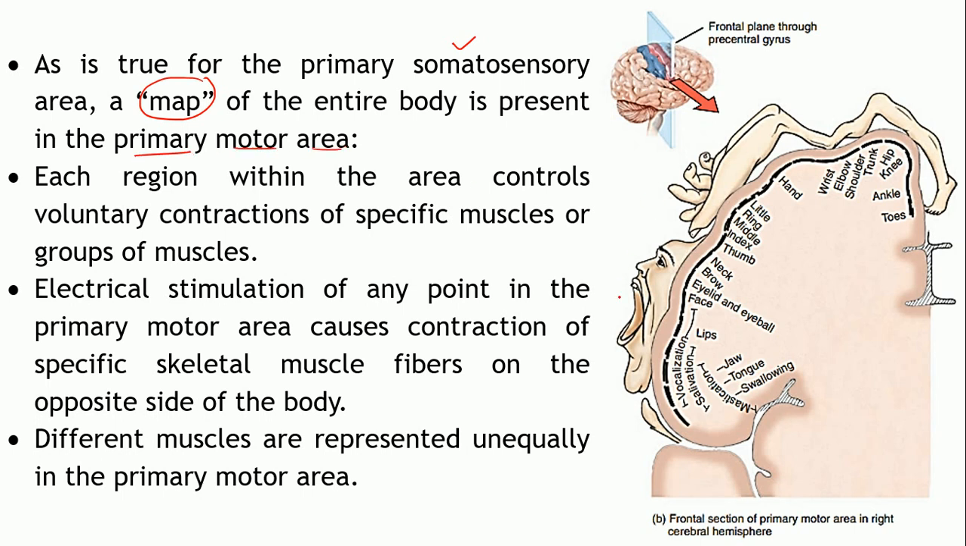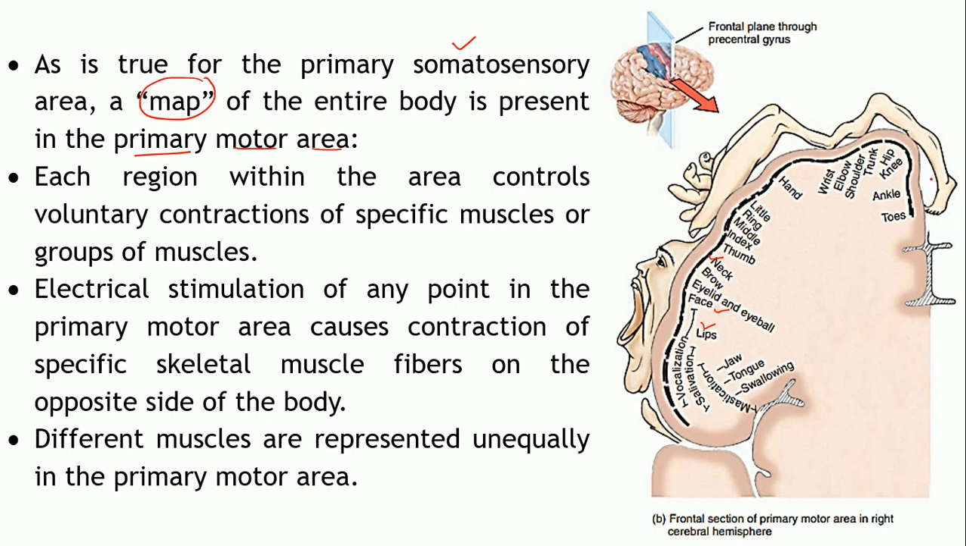As you can see over here, it is slightly different, somewhat similar but slightly different. As you can see, these are the areas which are controlling the different parts. Now here, these regions, as you can see the names are given. These are the regions which are controlling the muscles in the respective area. Similar map will be present on both the sides, right?